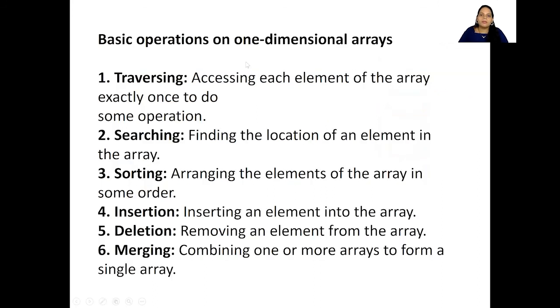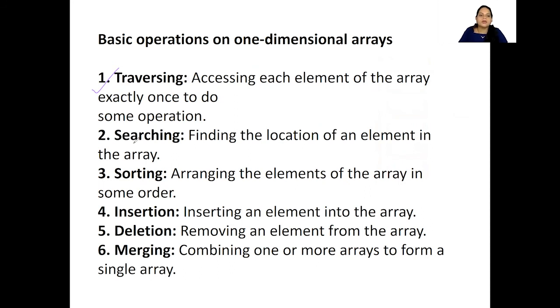Now, what are the operations which we can perform on a one-dimensional array? The very first operation is traversing. We have seen traversing in non-primitive data structures also. I told you there, accessing each element, or traveling to each data item of a given data structure, is nothing but traversing.